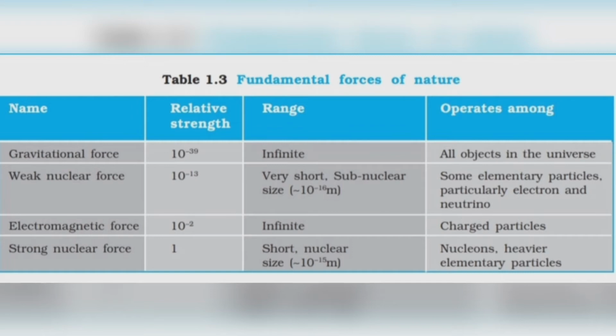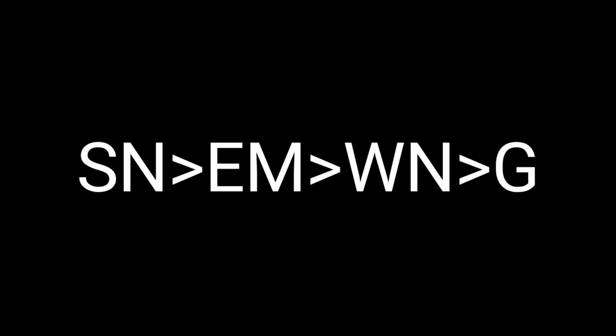So this relative strength order suggests that the strongest force in our nature is the strong nuclear force, and the weakest force in our nature is the gravitational force. Based on this, you can see the decreasing order of the strengths of these forces. The strongest one is the strong nuclear force, then we have electromagnetic or the EM force, then we have weak nuclear force, and the weakest we have our gravitational force.